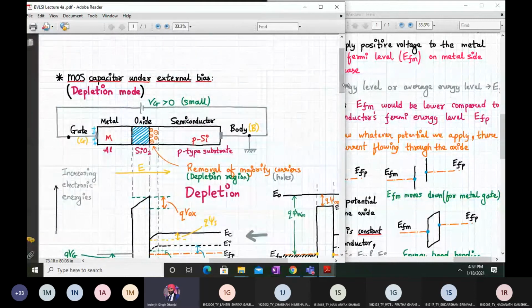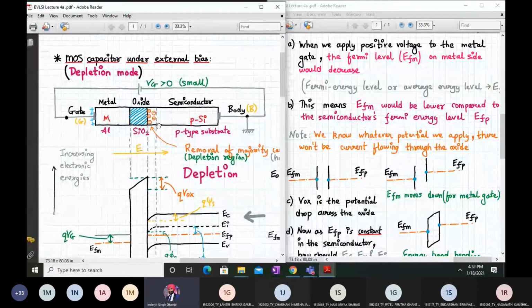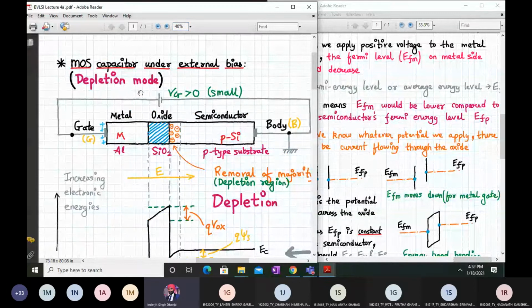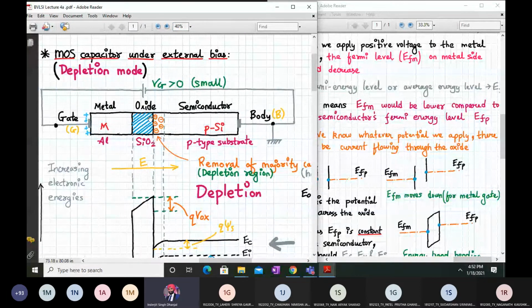Okay, so now what happens? Instead of a negative gate voltage, we have applied a small positive gate voltage. So let's see what will happen. Whenever we apply a small positive voltage at the metal gate and a negative voltage at the body terminal,